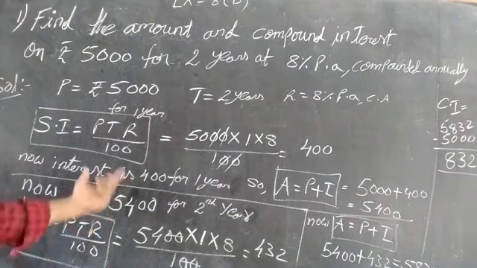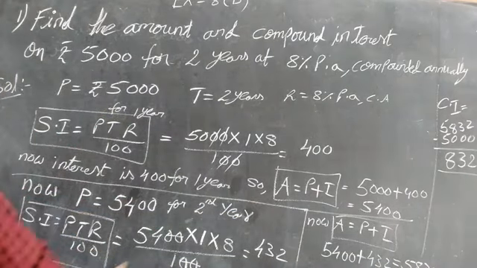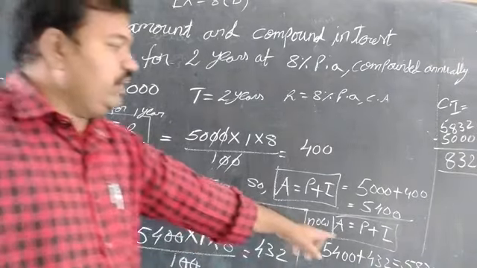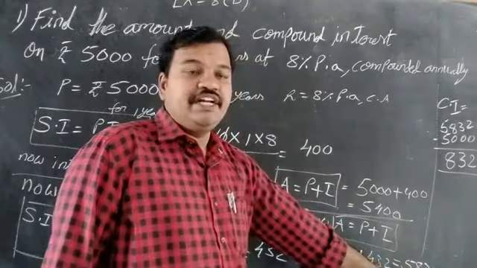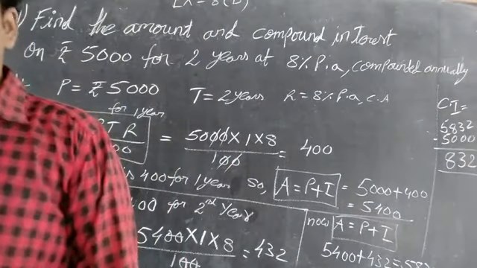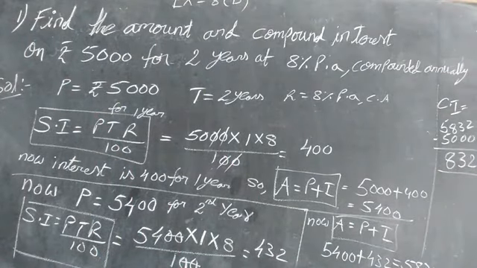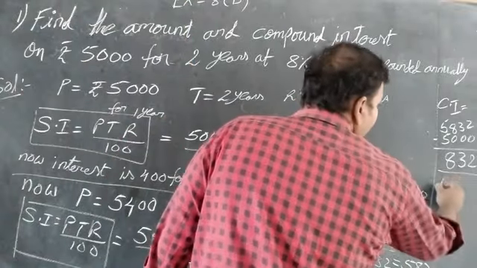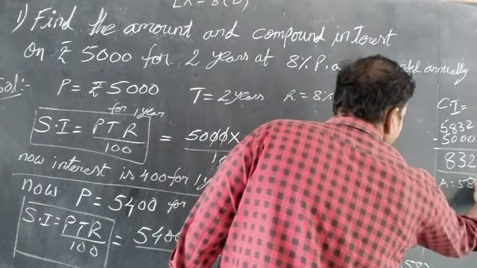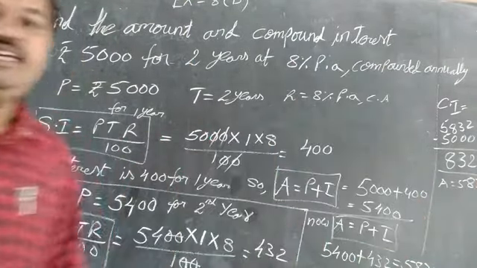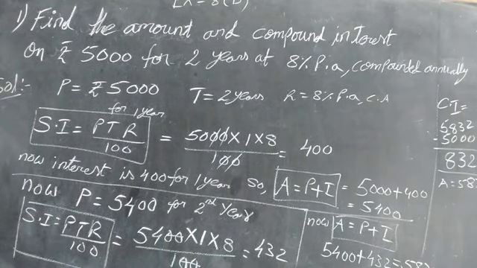Using that first part answer 5400, again we find 432. The total amount we got for the second year is 5832. From this, the total compound interest is calculated: the total amount is 5832 and the interest is 832 for this sum. CI is this and the amount is equal to 5832 rupees. This is the answer for this sum.